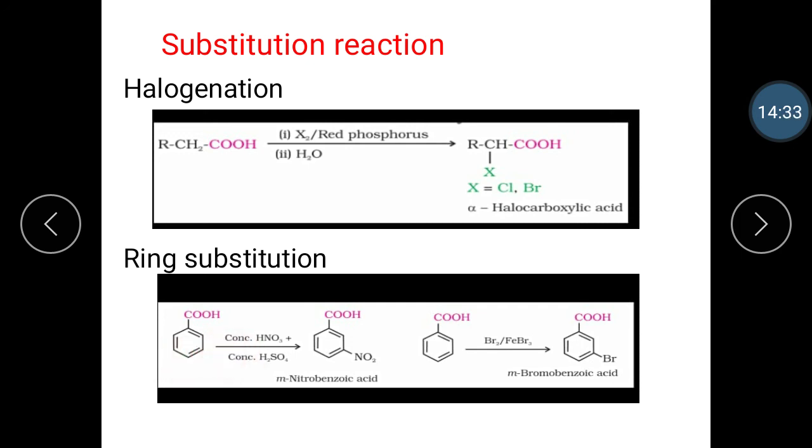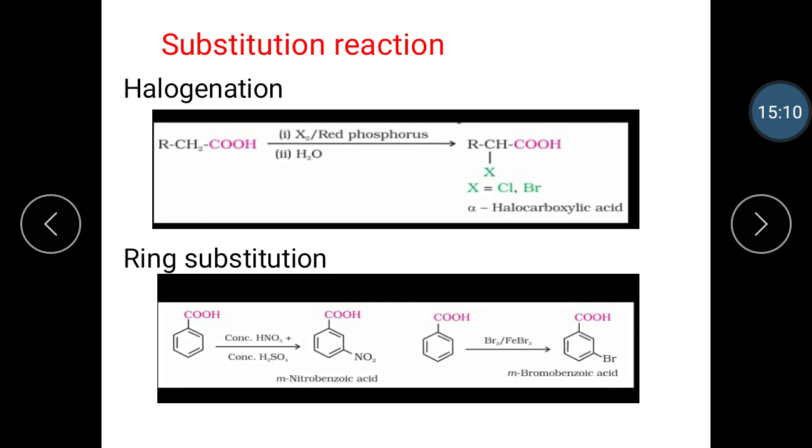Then next point is the uses of carboxylic acid. Methanoic acid is used in rubber, textile, dyeing, leather and electroplating industries. Ethanoic acid is used as a solvent and as vinegar in the food industry. Hexanedioic acid is used in the manufacturing of nylon 6,6. Esters of benzoic acid are used in perfumery. Sodium benzoate is used as a food preservative. Higher fatty acids are used in the manufacture of soap and detergents.